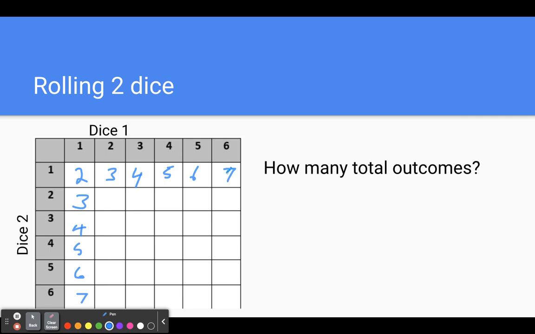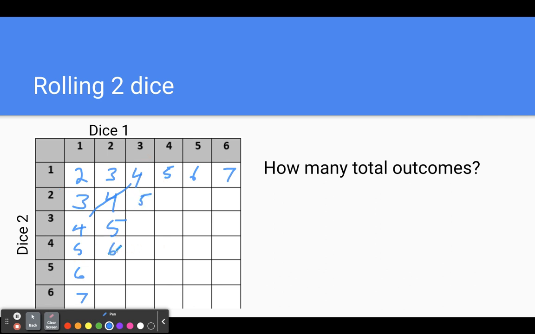Okay, and even more fun facts, what will end up happening is that all of these numbers, you can see the 4 and 4, if we connect the dots, that makes a diagonal. 5 and 5 makes a diagonal, 6, 6 makes a diagonal, and 7, 7 makes a diagonal. All of those will match up, okay? Because 2 plus 2 makes 4. Look, all of the 4s are diagonal, right? 3 and 2 makes 5. 2 and 3 makes 5. All the 5s are diagonal.